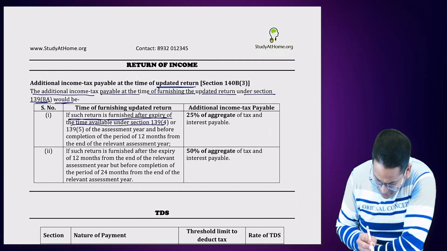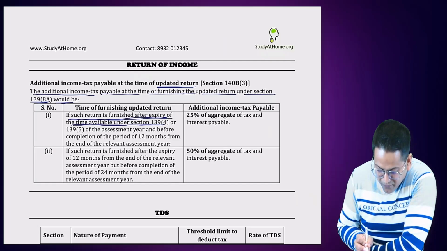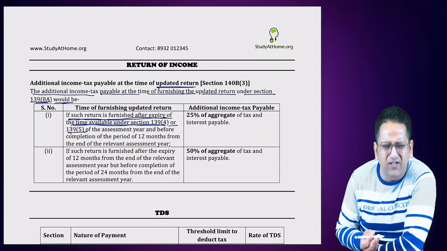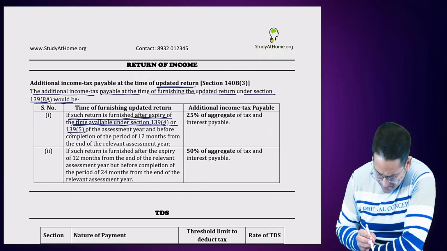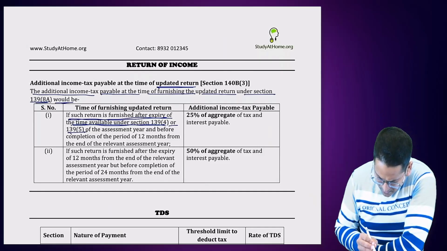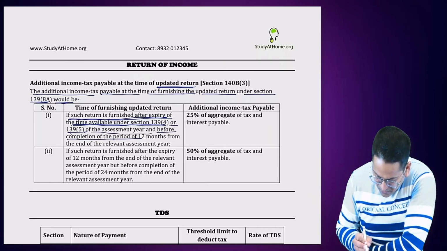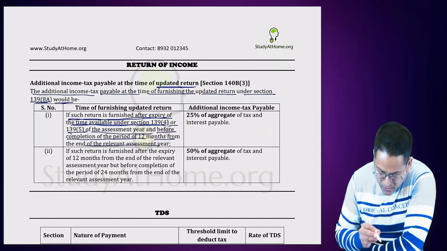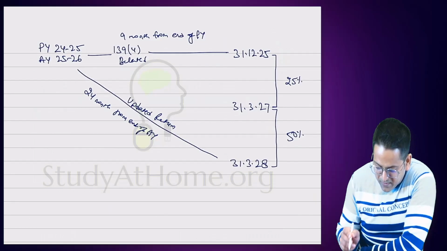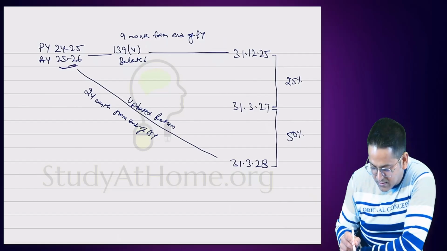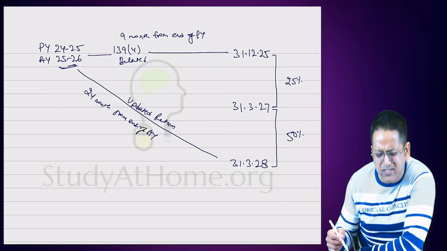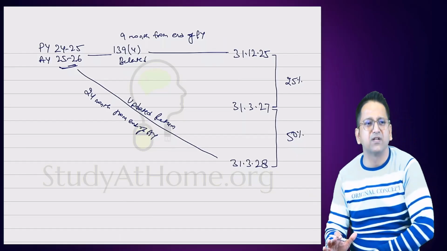If such return is furnished after the expiry of time available under section 139(4) belated return or 139(5) that is revised return, both have same time limit, 9 months from the end of previous year, and before the completion of 12 months from the end of the relevant assessment year. It means after the belated return date and within 12 months from the end of the assessment year. So from 31st March 2026 to 31st March 2027. I gave the correct date. If you remember the date, then your work is done.